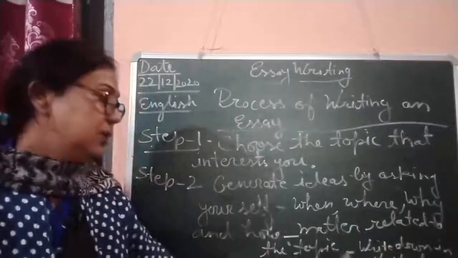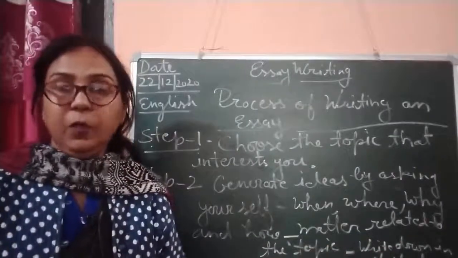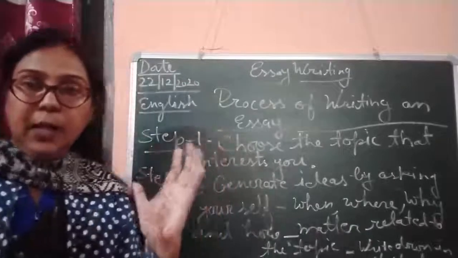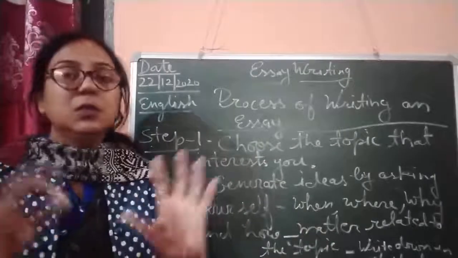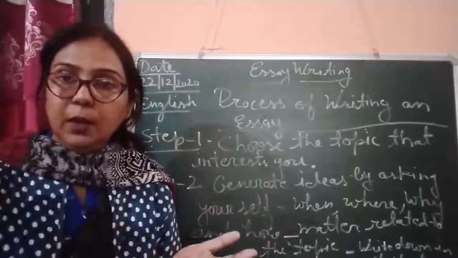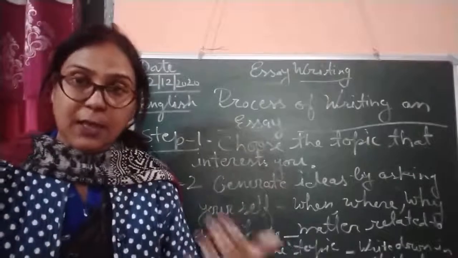Then elaborate and write down on the rough sheet first whatever you have thought about this topic. And then you should start your essay.